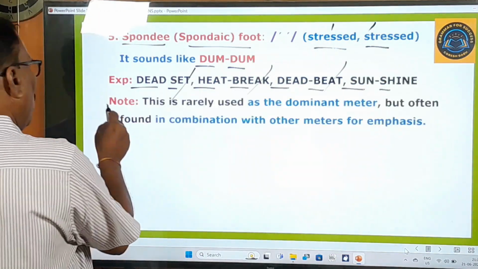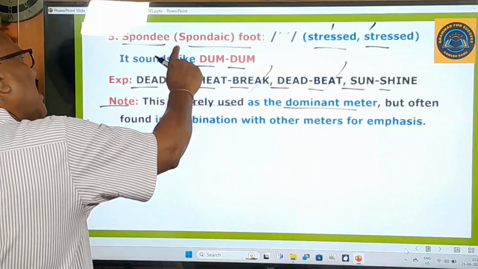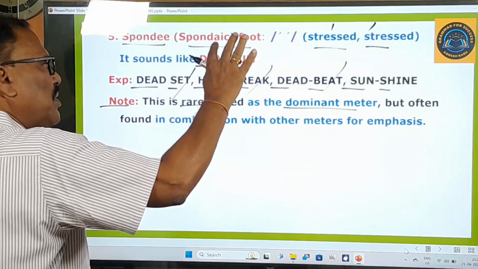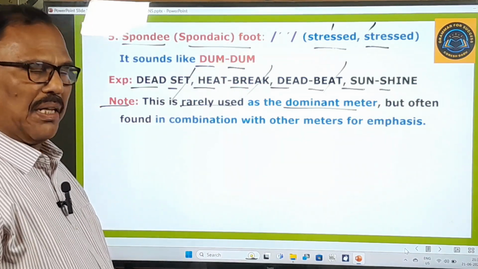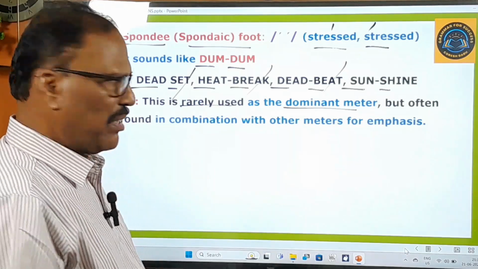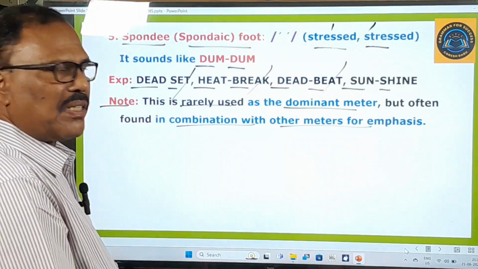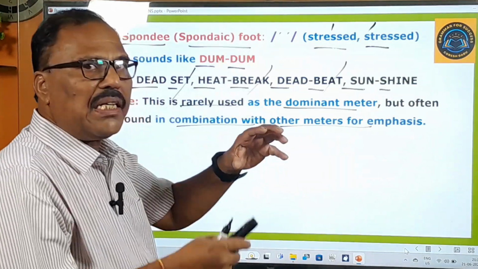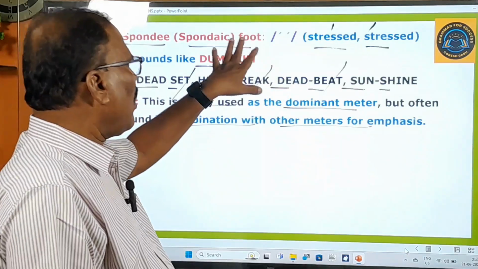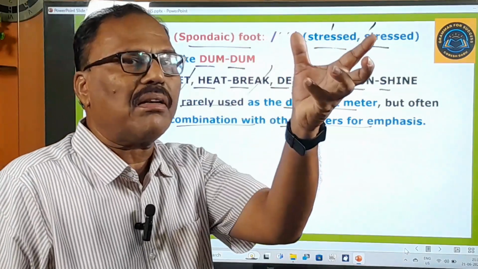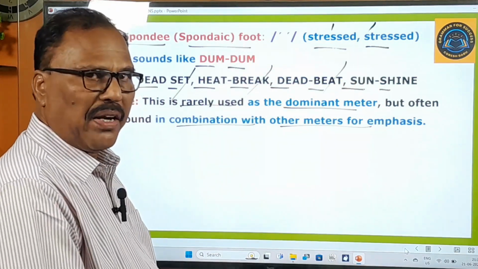Okay, and one note is here. These are rarely used as the dominant meter. This spondaic foot is rarely used as a dominant meter, meaning the main meter, the important meter. But often it is found in combination with other meters for emphasis. Generally, this spondaic foot is used along with other feet, not all alone. That is the specialty of the spondaic foot, or spondy.